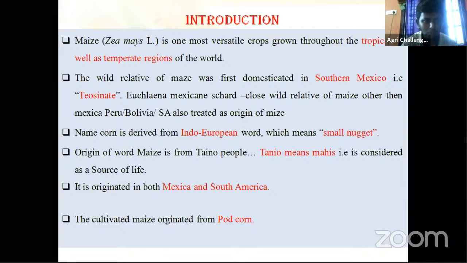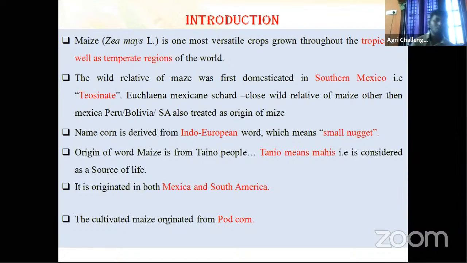What is the meaning of corn, C-O-R-N? It is an Indo-European word meaning small nugget.